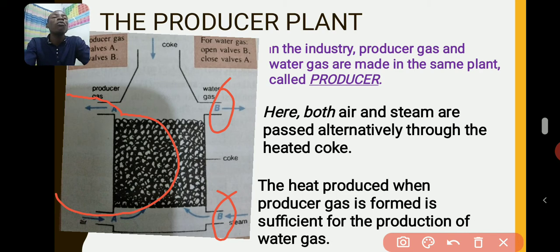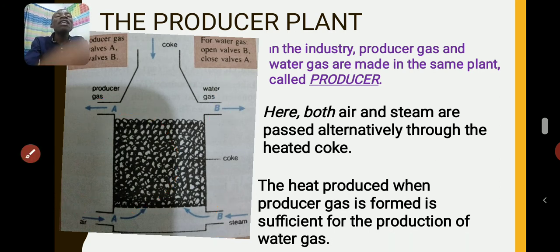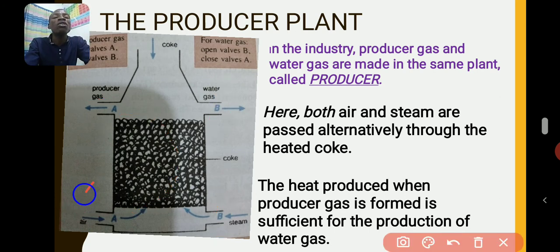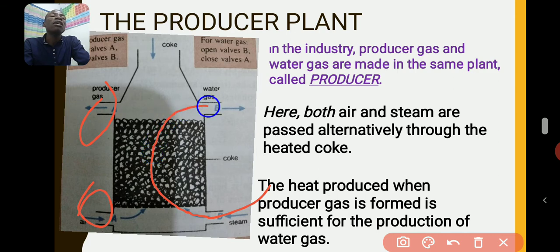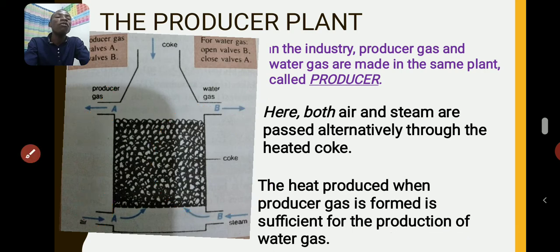So if you want to form producer gas, you will close the valve for steam, you open the one for air, then the air will react with the coke, and you form producer gas. On the other hand, if you want to produce water gas, you close the valve of air, then you allow steam to enter. As steam enters, it will react with coke, then water gas will be formed.